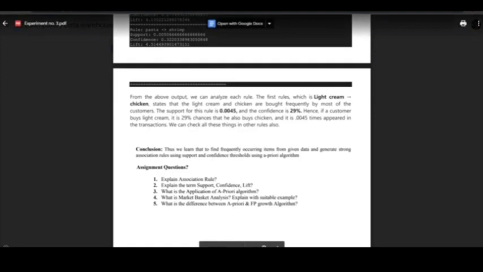Here the support is 3 and confidence is 100. Similarly here, hence the final association rules we are getting here.